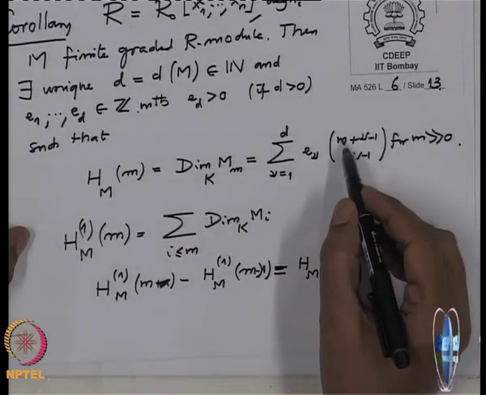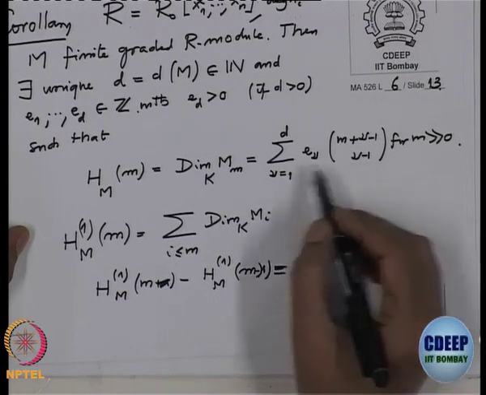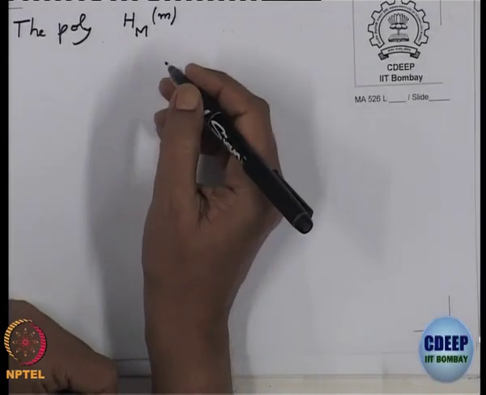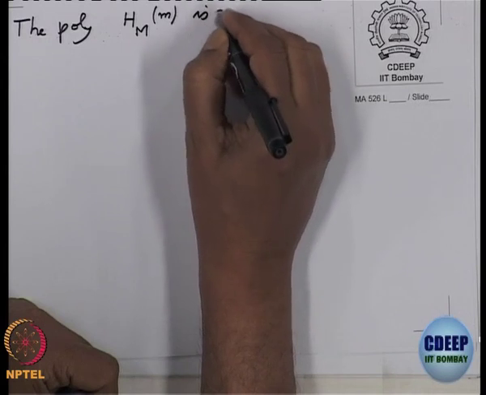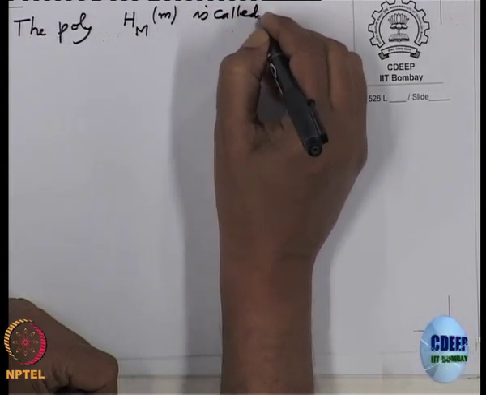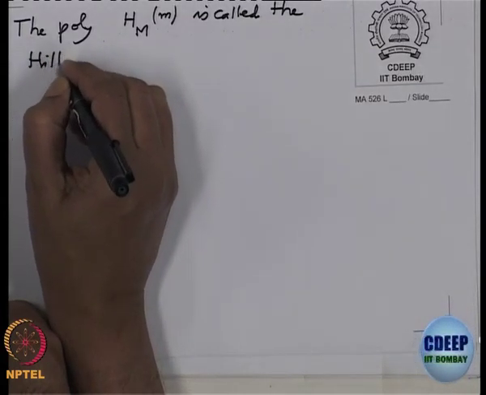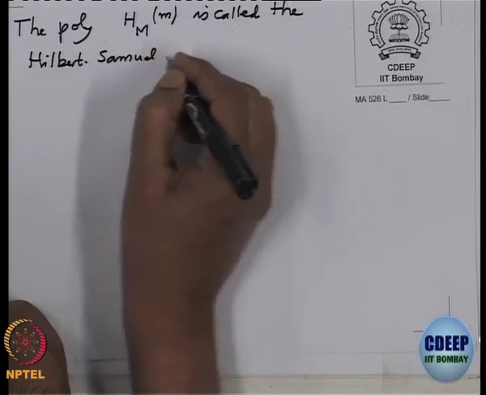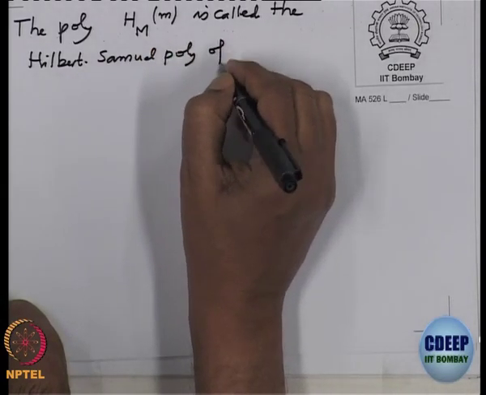It is a polynomial in m of degree d. This polynomial is called the Hilbert-Samuel polynomial of M.